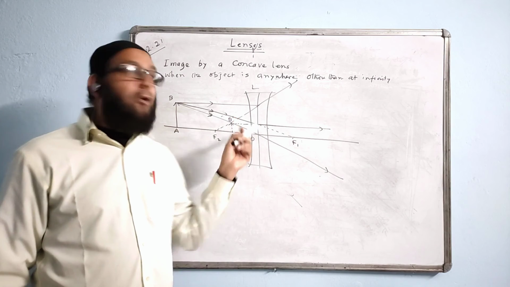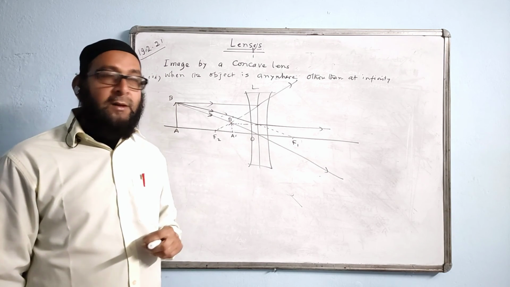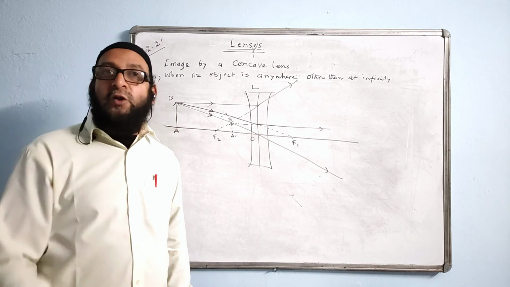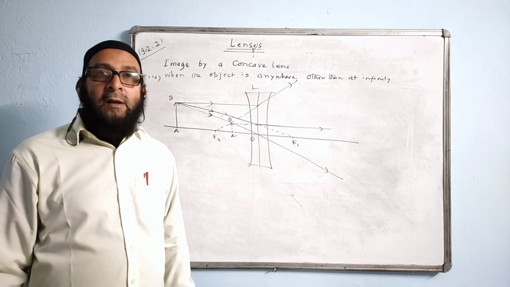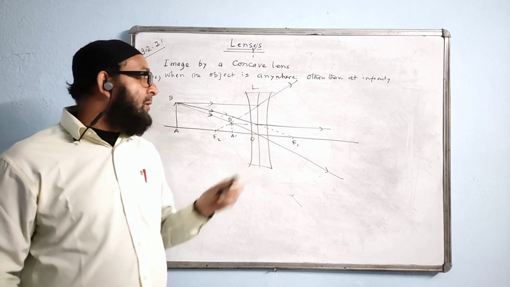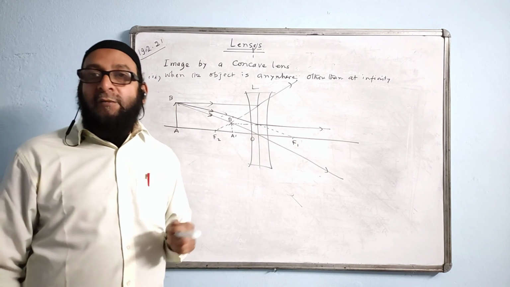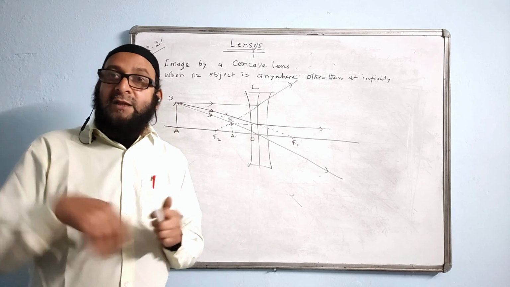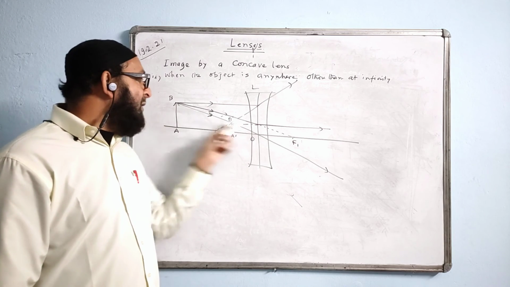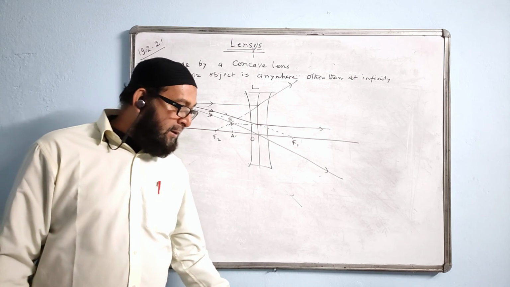Now, summary. Concave forms which kind of image? Always virtual image and diminished, and between the object and the lens. Always. Whereas convex can form a real image as well as a virtual image, but the virtual only in one case. So both lenses can form a virtual image, but how to differentiate between them? The virtual image of a concave lens is diminished, whereas the virtual image of a convex lens is magnified, and it is formed behind the object. And this one is formed between the object and the lens, in between. Hope you understood.